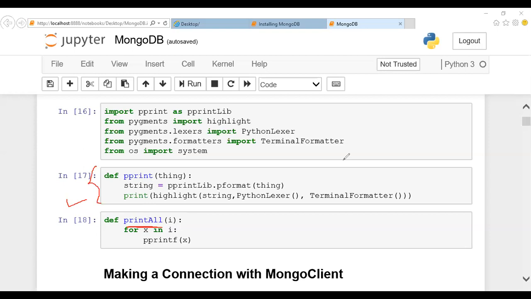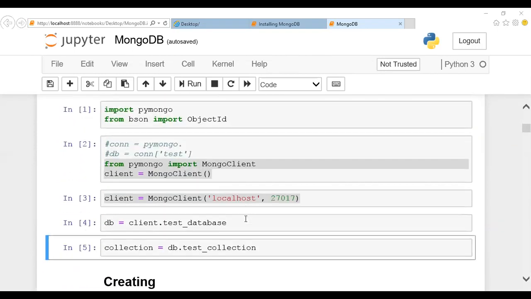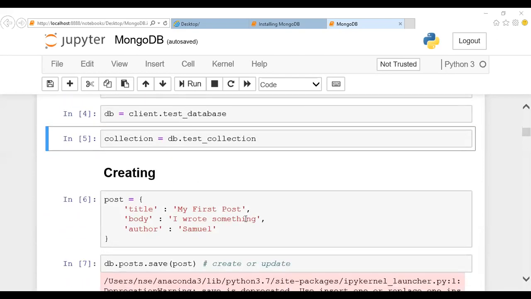Now I'll scroll down. We have seen these steps; one we are going to cover again. After this, if you want to create a document, in the case of JSON, it's like a table, and each table has values. Here we'll mention a post, and in the case of a JSON document, everything is a key value pair, guys. So this is the column name and this is the value for it.